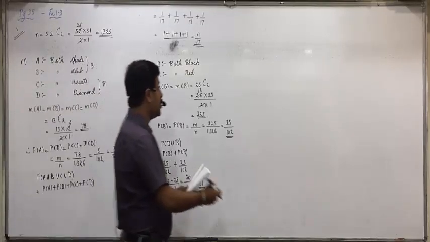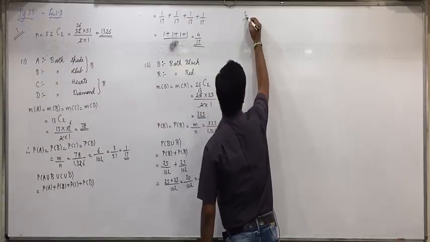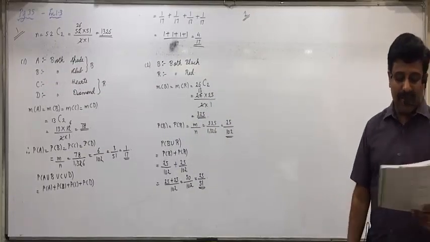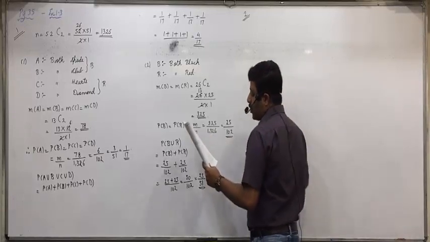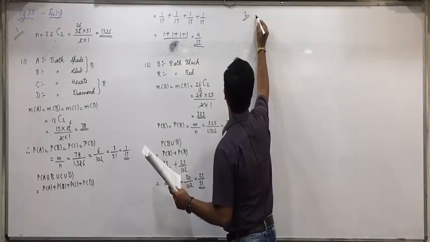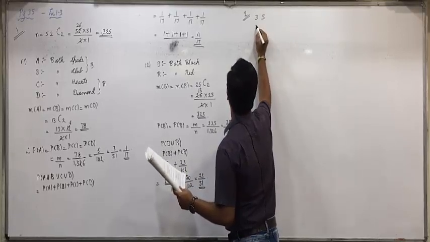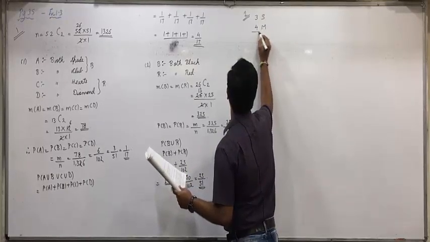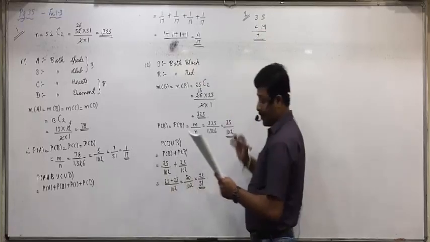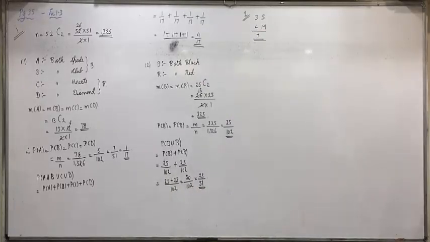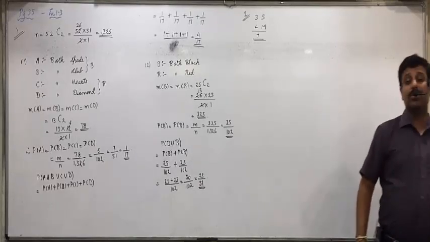Look at question number 2. Three books of statistics and 4 books of mathematics are arranged on a shelf. There are 3 books of statistics, 4 books of mathematics, total 7 are arranged on a shelf. 2 books are randomly selected from these books.